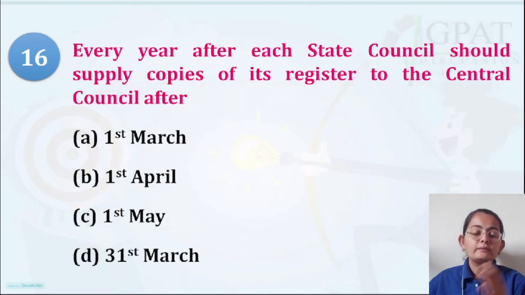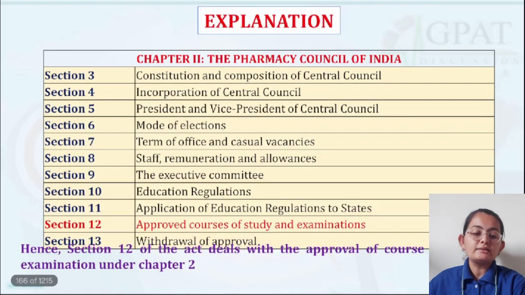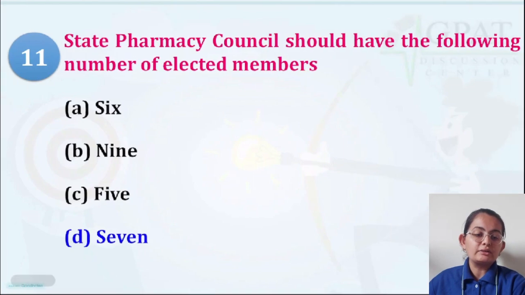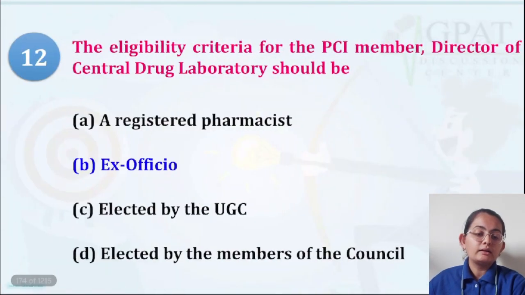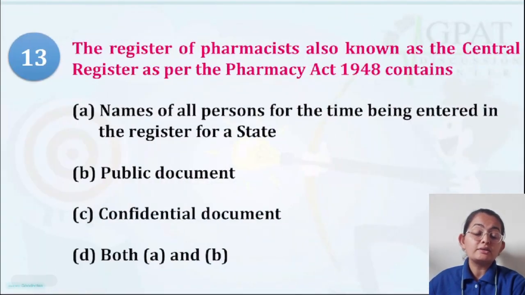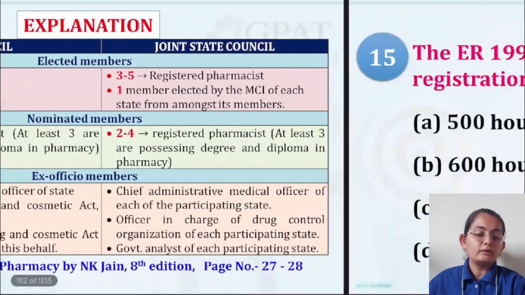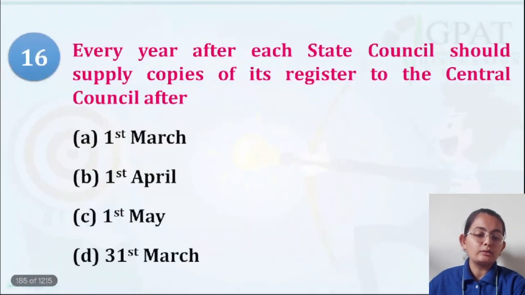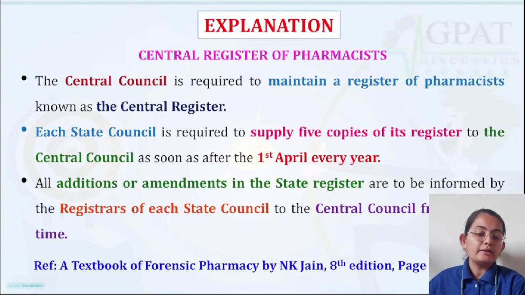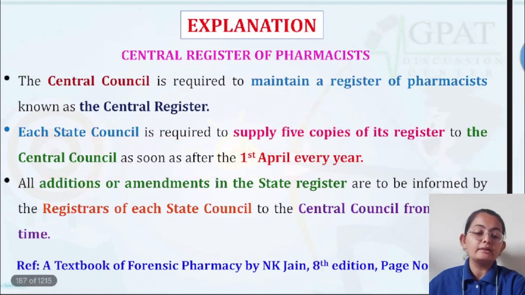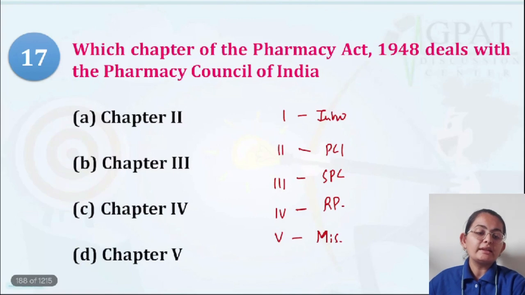The state pharmacy council has to supply this particular document. 1st of April is our correct answer. Each state council is required to supply 5 copies to the central council as soon as after 1st of April every year.